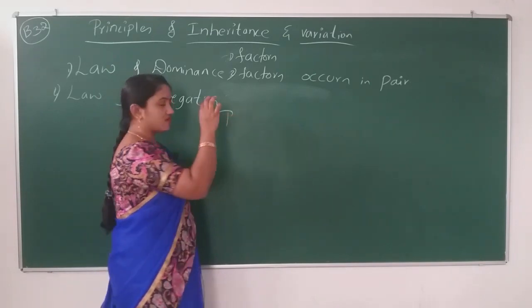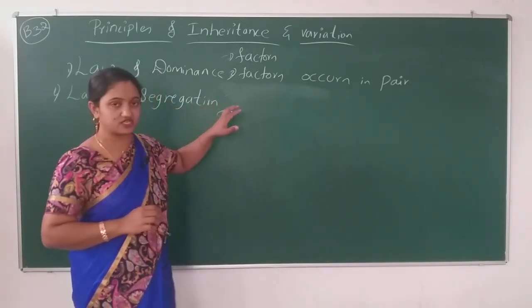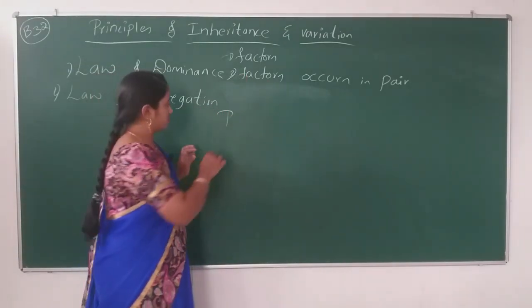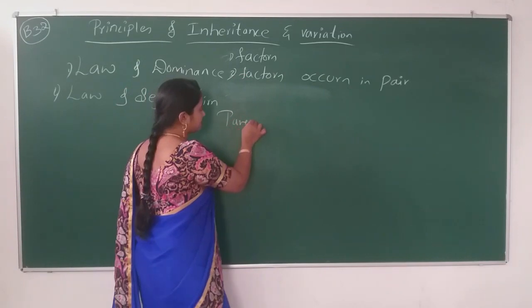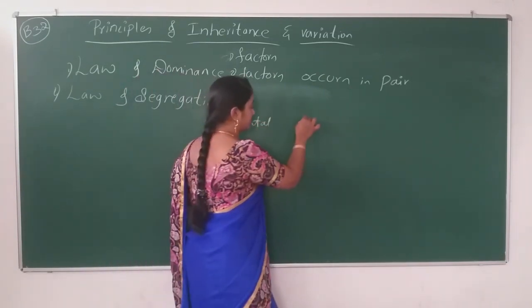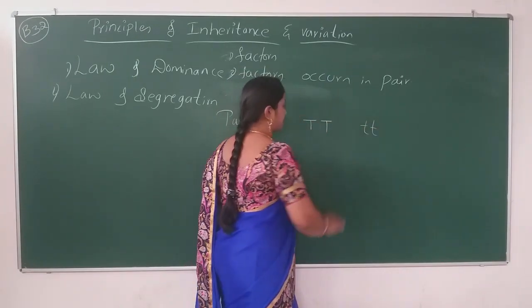Now the law of segregation. I am talking about the monohybrid cross, and only to explain segregation I am taking one example of it. In the parental generation, while explaining the monohybrid cross, we took capital T and small t.